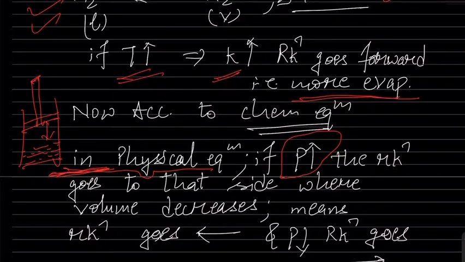So the reaction will have to move in that direction which favors a lesser number of gaseous moles. Lesser number of gaseous moles means volume decreases, isn't it? So if we increase the pressure, the reaction will go to that side where the volume decreases, meaning the reaction will go backward.